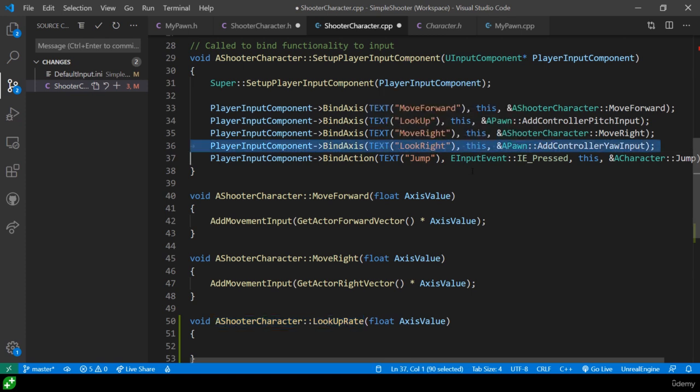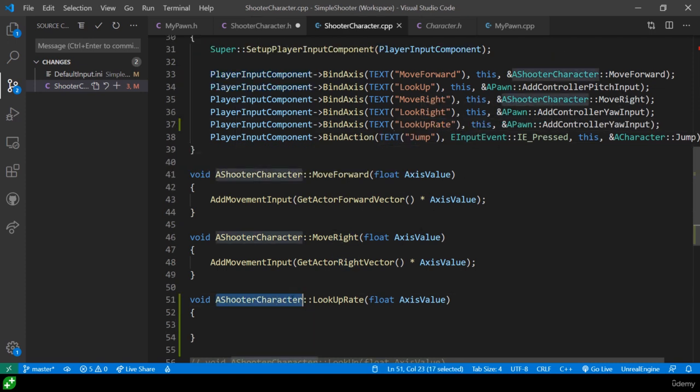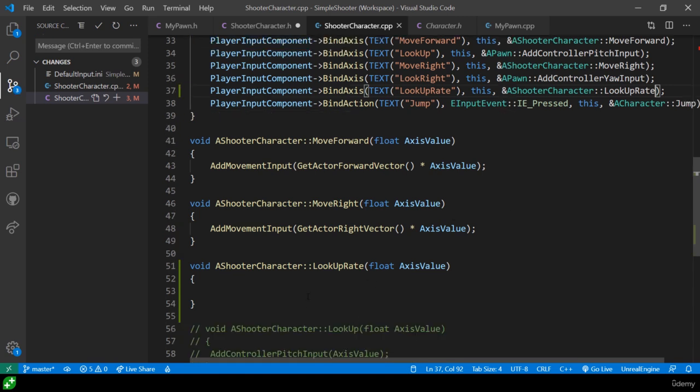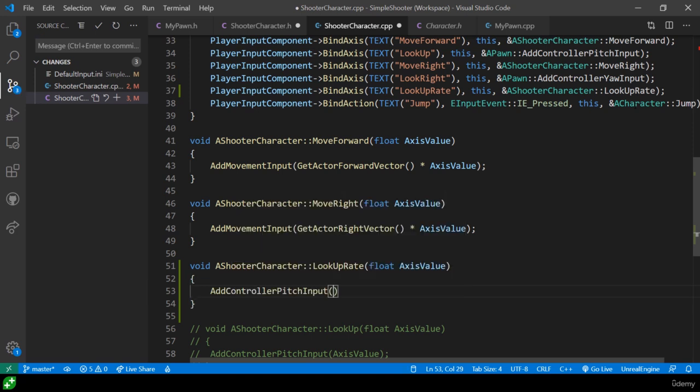We then want to make sure that's what we're calling in setup player input component. So let's create a new line here, duplicate the look right. I'm going to call it lookup rate, like so, and then copy and paste the fully qualified reference to the function to call our lookup rate. Then essentially what we want to be calling at the end of the day is add controller pitch input, but we want to multiply this by a couple of things.